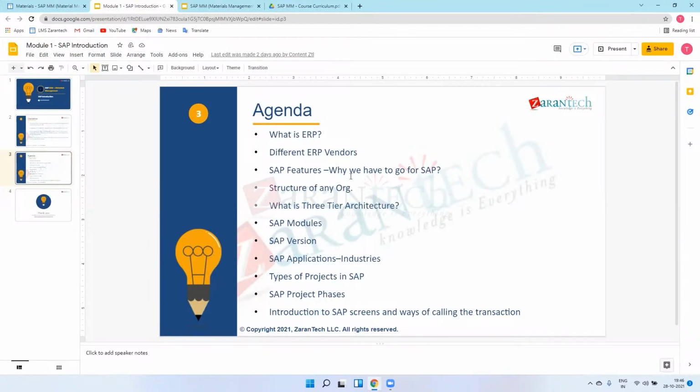We have material management, which deals with material procurement and all the operation activities. In finance, that is FI, all the finance activity will be done. That's why we are handling just one software, SAP, and apart from this there will be no other software. So industry prefers SAP, and that's why we go for SAP in any organization.